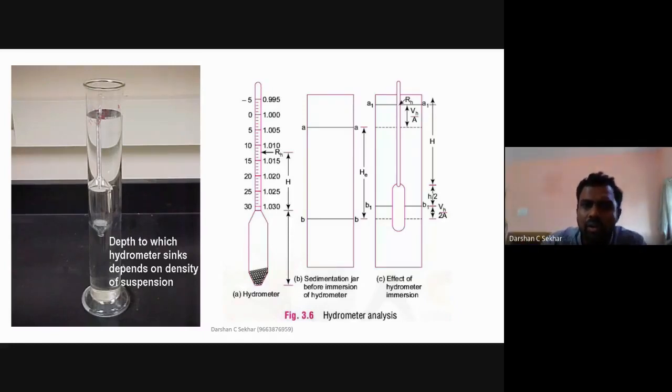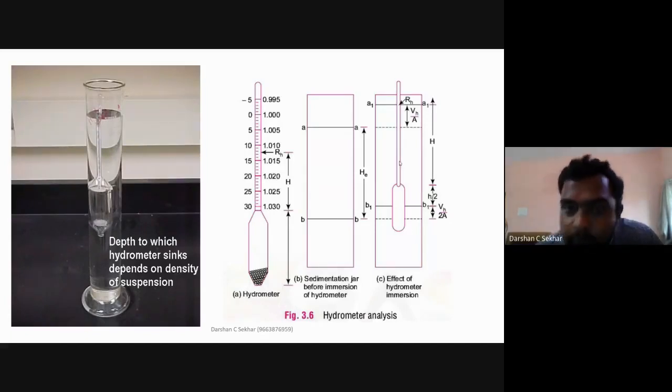Otherwise, what can you do? You also know that volume is equal to area into height. I already know it is a calibrated container. So in this scale, if I say this is 700, this is 800, then in this range it contains 100 ml of water. If I take the scale and measure this height, I know the volume, so area is 100 divided by height. Probably it will be around 2.4 or 2.6 centimeter, it depends. I'm just giving a random number here. Directly you can get the cross-section area. That is how you need to find it out.